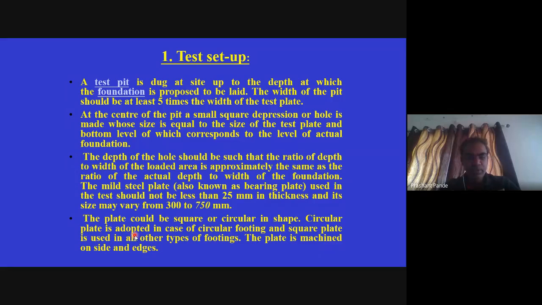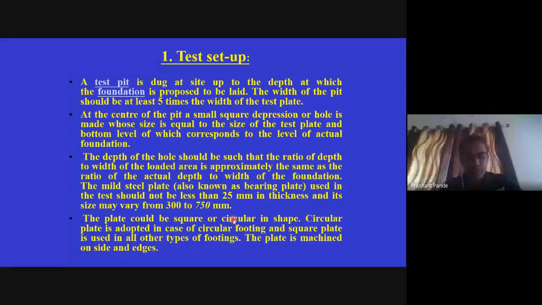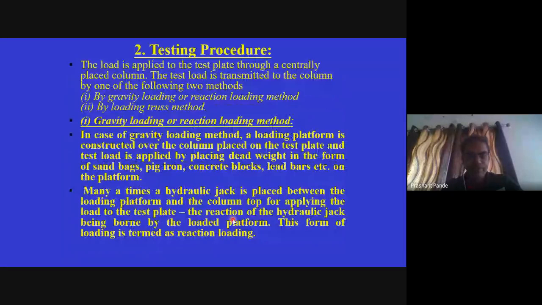A circular plate is adopted in case of circular footing, and a square plate is used for all other types of footing. The plate is machined on sides and edges. Procedure: the load is applied to the test plate through a centrally placed column. Test load is transmitted to the column by one of two methods: gravity loading or load thrust method. Gravity loading is also called the reaction loading method.